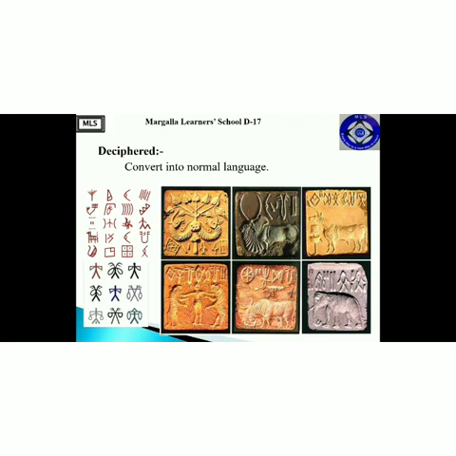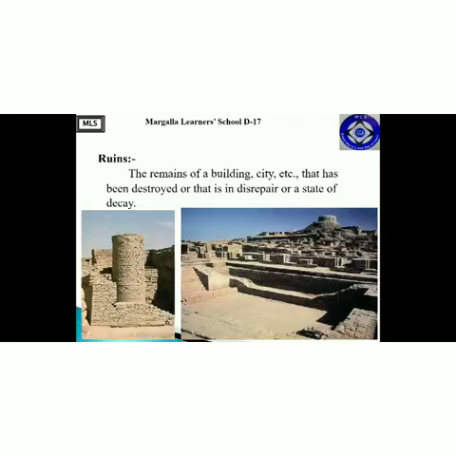While on the other hand, if we are unable to translate them, then we would say that even today these signs and symbols are not being deciphered, or we can say that they are not being converted into normal language. Moving forward, the last word is ruins, and it means the remains of a building or city that has been destroyed, or that is in disrepair or a state of decay. Basically, something that is destroyed or damaged, the left particles, the things which are left, is its meaning.